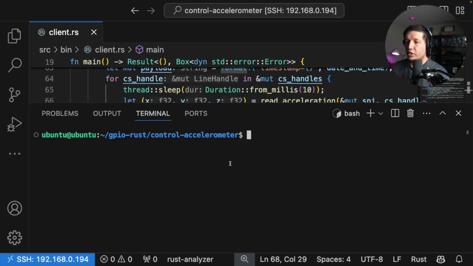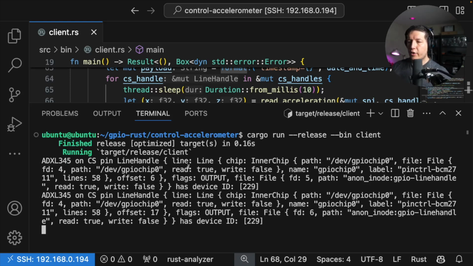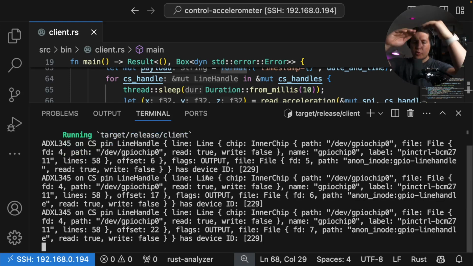Fantastic. Let's go ahead and start the client first. So cargo run --release to turn on some optimization, and then the name of the binary is client. Let's do this. So here I'm printing every time I go through the ID check. I just printed that to make sure that I'm making progress. And now I know it's streaming.